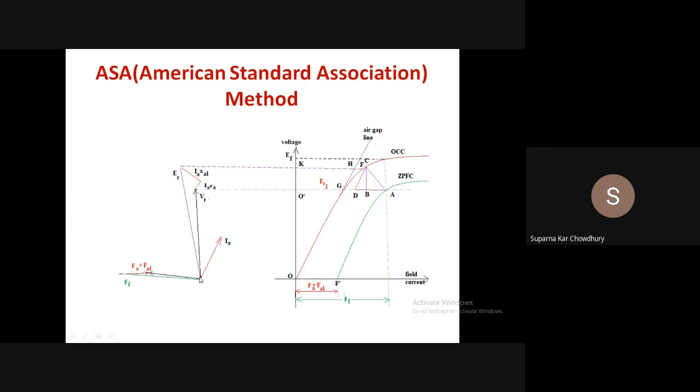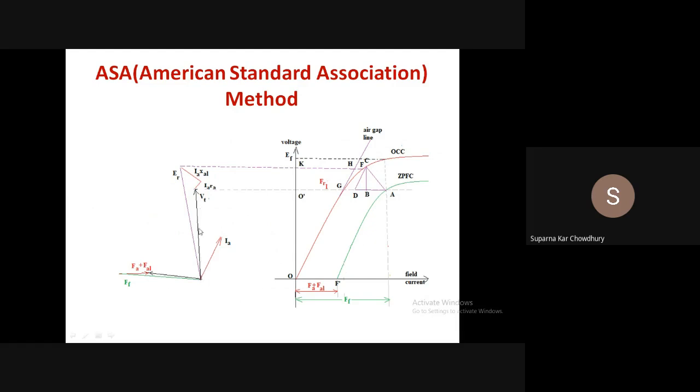Say this is VT, this is IA. First of all, the OCC, SCC, and ZPFC, or at least a point of the ZPFC characteristic, should be known, so that we can construct the Potier triangle. So knowing the short circuit characteristic, the open circuit characteristic, and this zero power factor point, we construct this Potier triangle. So we know XAL and we know this FA.